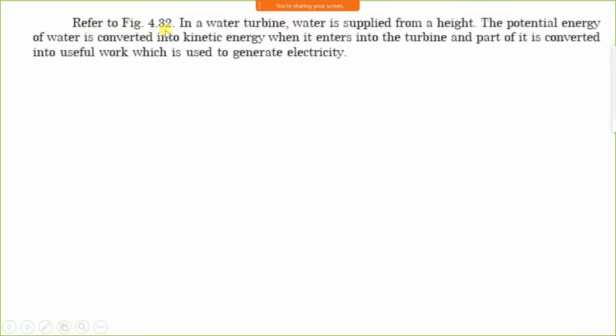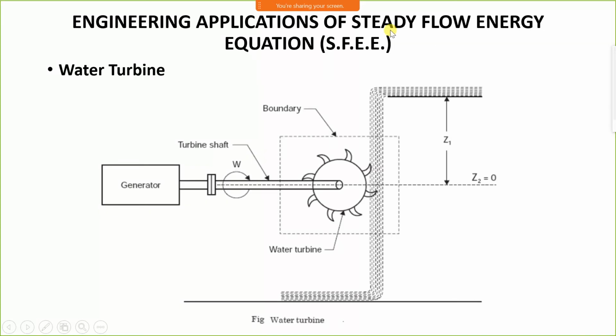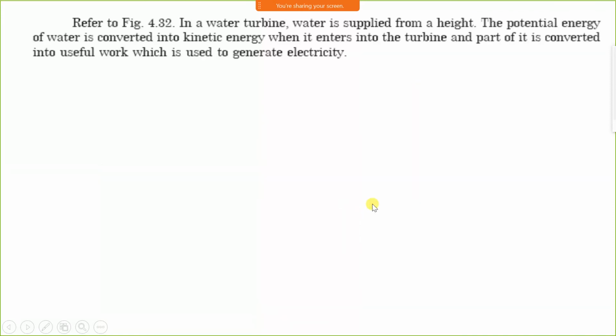Refer to figure 4.32. In the water turbine, water is supplied from a height. The potential energy of the water is converted into kinetic energy. When the water is stored here, it has potential energy, and when it falls on the turbine, it changes its potential energy into kinetic energy.